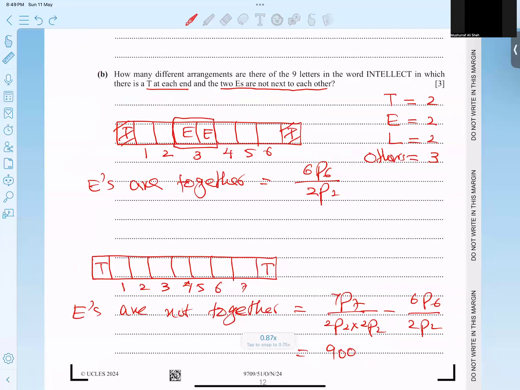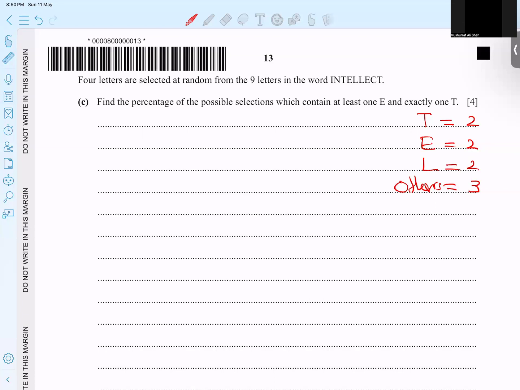And let's go for the last part. So the last part we have, students: 4 letters are selected from the 9 letters we have. And he said the percentage, which is also called a probability, of selections which contain at least one E and exactly one T. So let me write here, at least one E, and exactly one T.